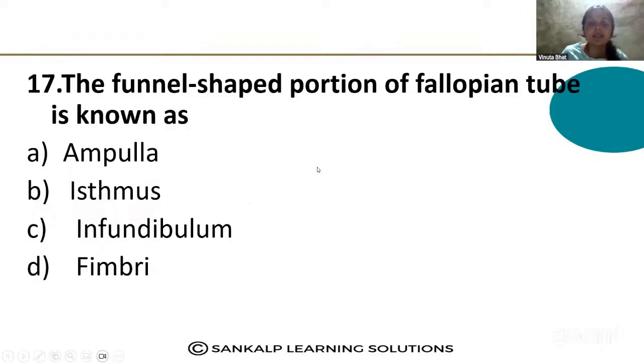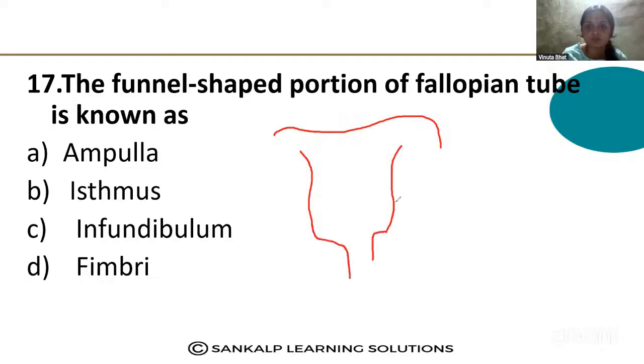Next question. The funnel-shaped portion of fallopian tube is known as ampulla, isthmus, infundibulum, fimbriae. Here, in the female reproductive system, you find finger-like projections, that is fimbriae, and the funnel-shaped structure.